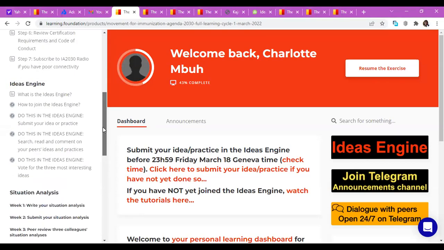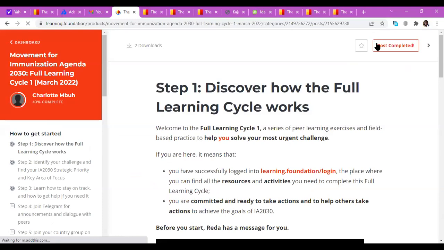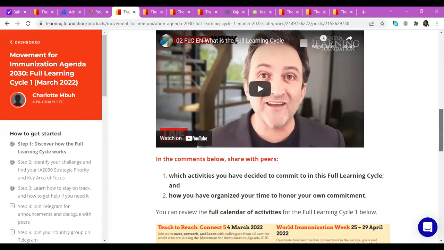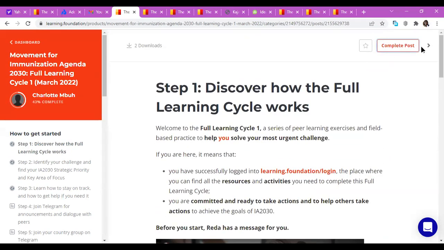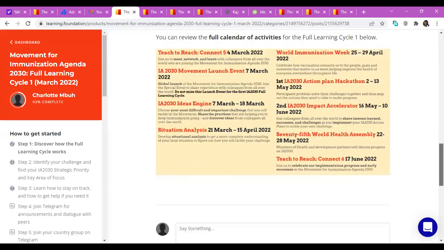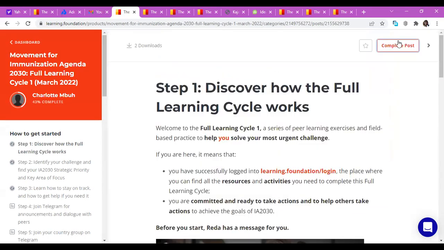Meanwhile, you have completed all of these steps. It means that, Ambrose, you forgot to do something. There is something that you did not do at the end of the exercise. Once you completed all of the steps, there is this icon. Normally, if we had our way, the icon would be here at the bottom, so that once you have completed all of the steps, you can click here to say complete post. But unfortunately, it's not that way.